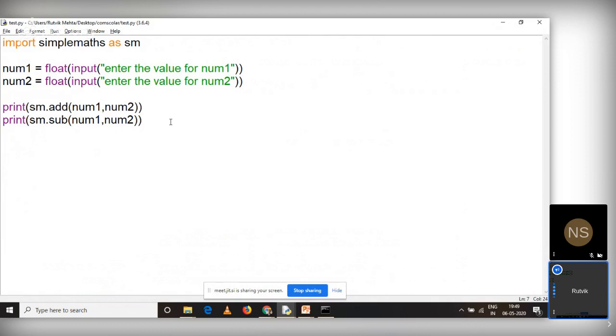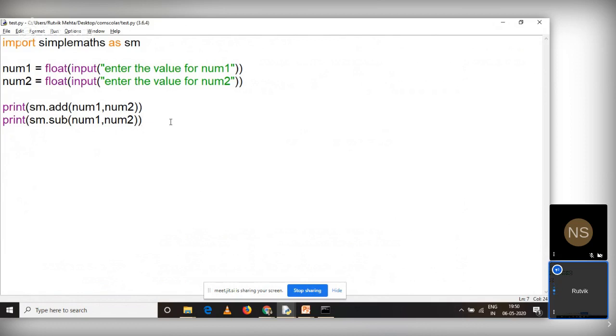Site-packages is a folder where all the external modules will be installed. So if I have installed pip install bs4 or pip install numpy, bs4 and numpy both will be available in the site-packages folder, right? In the same way, this sm, or this simple maths file, you can keep in the site-packages folder, and this will work. So there are three different paths where you can keep your user-defined modules, and this is how you can work with user-defined modules.